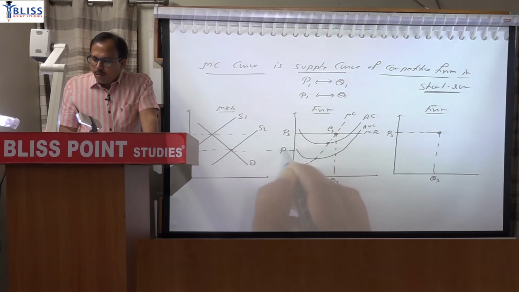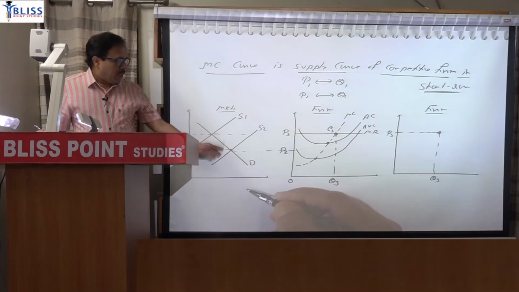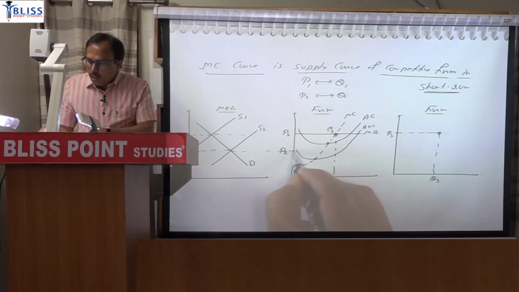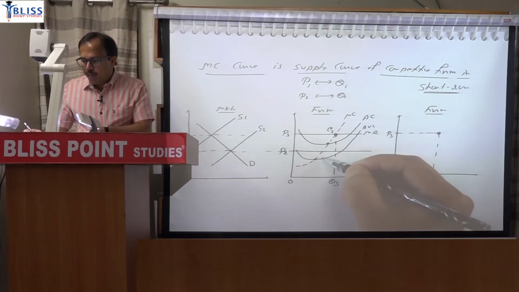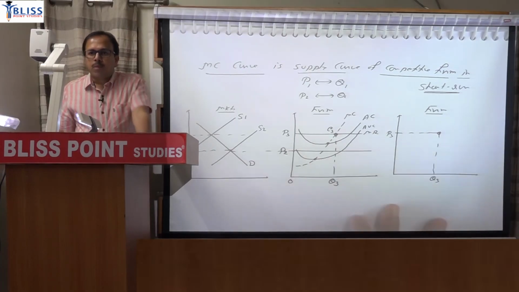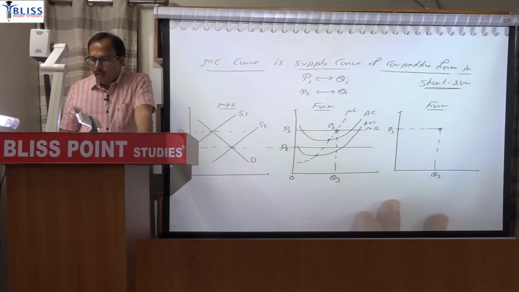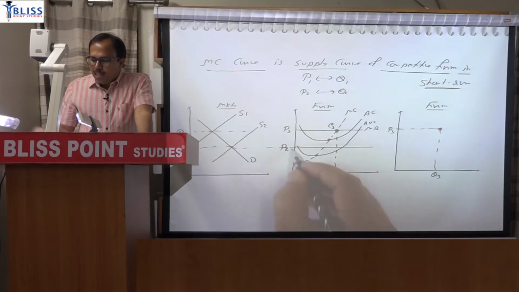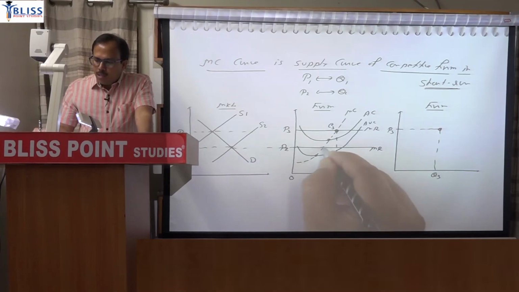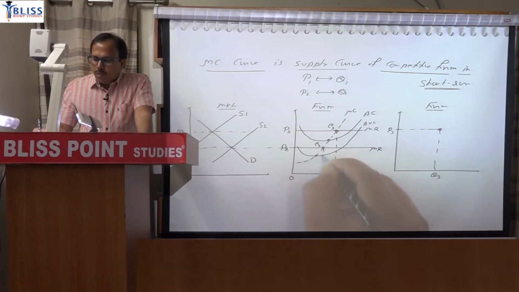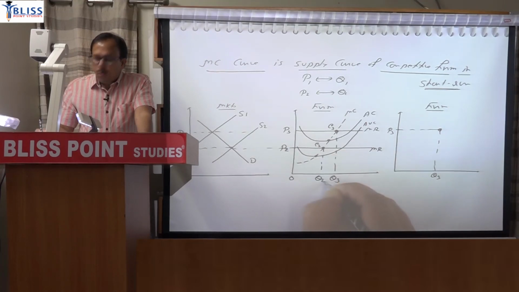Try to mark this point P2 such that this P2 is passing through or between average cost and average variable cost deliberately, because we have to show one particular point here. Now if price is P2, then marginal revenue line is lower, but the condition will remain same. You need MR equal to MC. MR equal to MC is now satisfied here, which means firm is now producing quantity Q2.